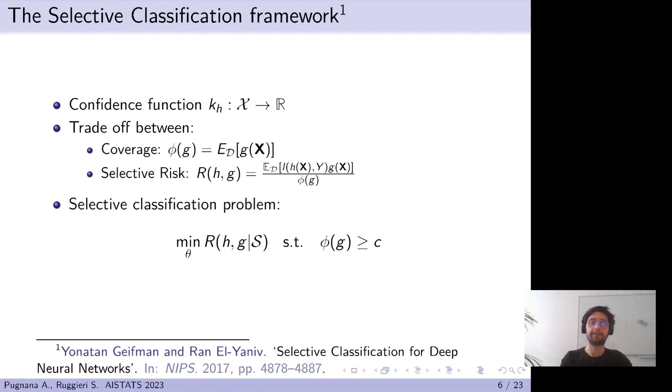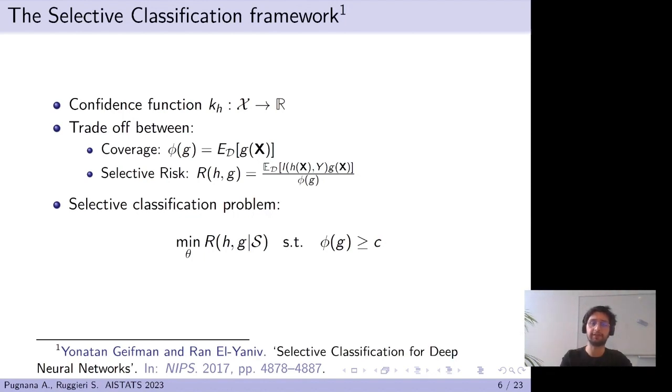The selection function is built using the so-called confidence function, which maps from the feature space to R. The confidence function should capture the idea of how difficult it is to classify a certain instance. Intuitively, this means that we want to abstain from those cases where the confidence is low. This is generally done by designing the selection strategy as an indicator function of confidence being above a certain threshold theta. We also highlight that there is an inherent trade-off between the classifier performance and the number of instances we reject. We would like to have an increasing performance if we are willing to abstain over more difficult examples.